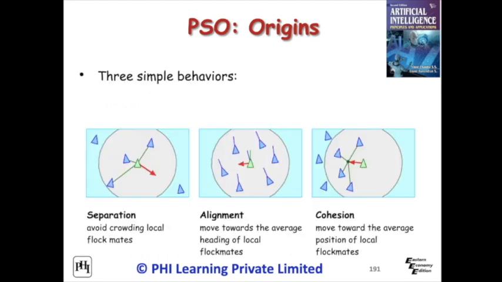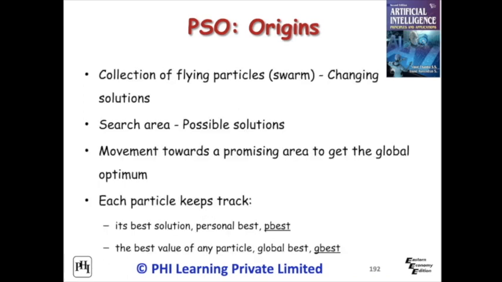The particles working in a group show three simple behaviors: separation, alignment, and cohesion. Each particle keeps track of its best solution, the personal best or Pbest, and the best value of any particle, the global best or Gbest. Each particle adjusts its traveling speed dynamically corresponding to the flying experiences of itself and its colleagues.